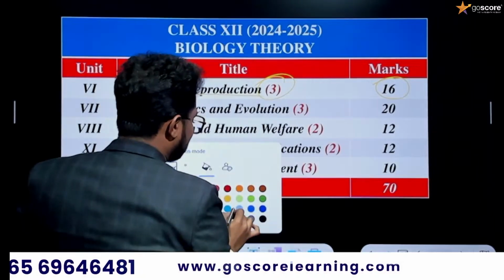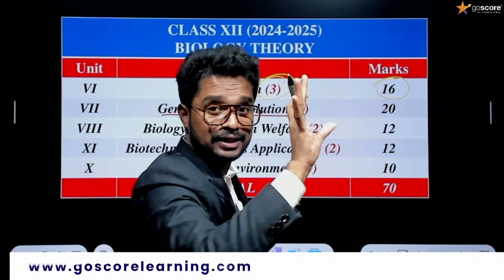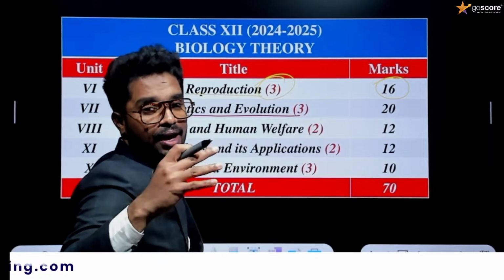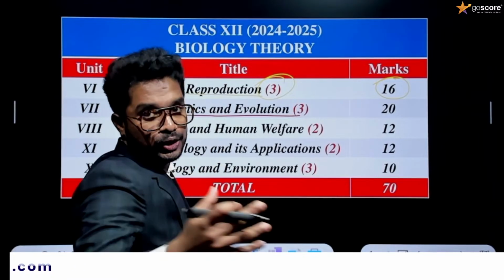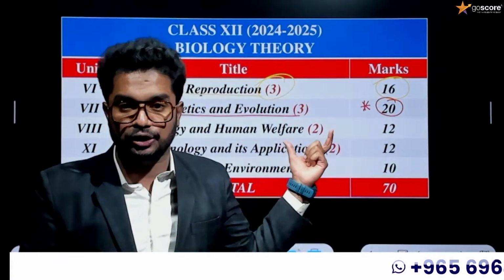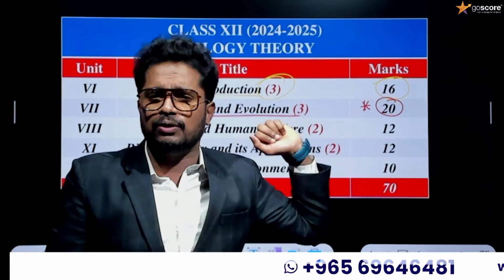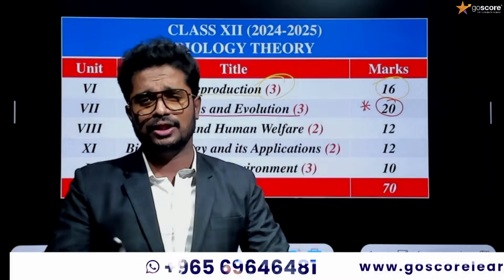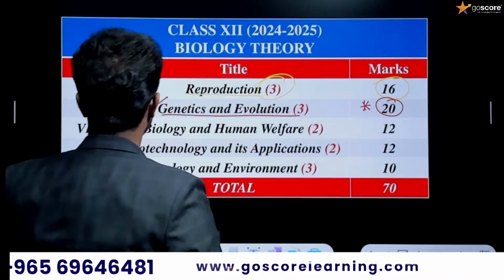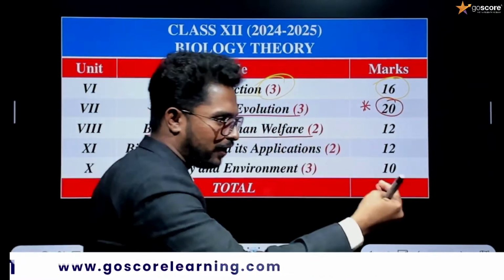Our next unit is genetics and evolution. By studying the concepts of this unit, you will be able to score around 20 marks. This unit carries the most weightage and has three major chapters, namely principles of inheritance and variation, molecular basis of inheritance, and finally evolution. Then the third unit is biology and human welfare, in which only two chapters are included.